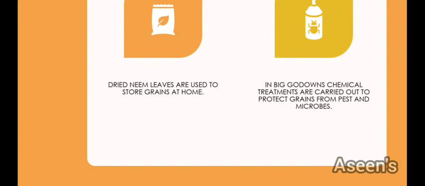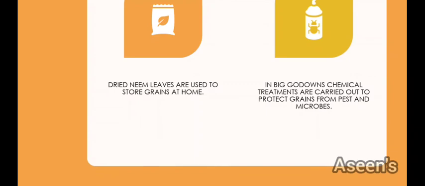Another method is using dried chili. I have seen most people using them. Then there are people who use cloves also. When you add them, it will not allow the insects and pests, because of the strong smell of whatever you are adding, that is dried neem, dried chili, or clove. So it will not let the insects or pests grow in their presence.